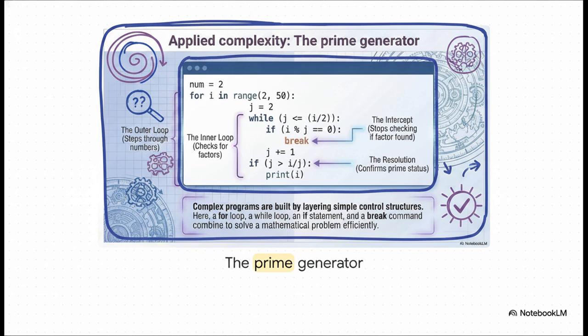Check out this prime number generator. Look at how beautifully these simple structures layer together. We've got an outer for loop stepping through the numbers. Inside of that, an inner while loop checking for mathematical factors. Inside that, an if statement checking for remainders, and inside that, a break command acting as an intercept to stop checking if a factor is found. It's a highly efficient mathematical engine built entirely from those basic parts.